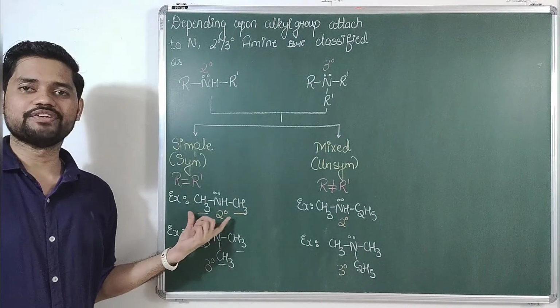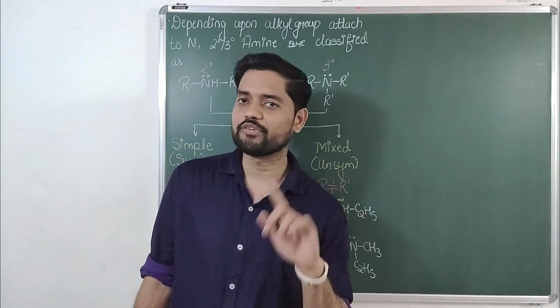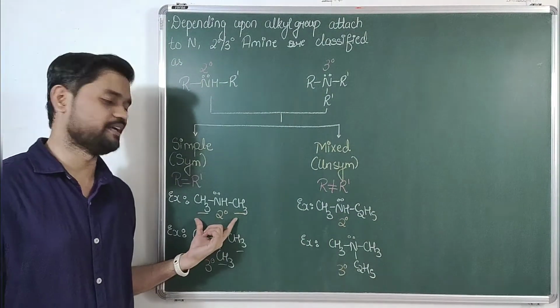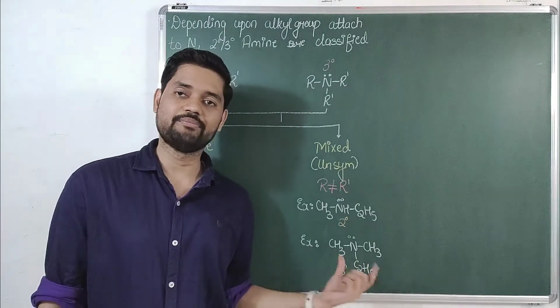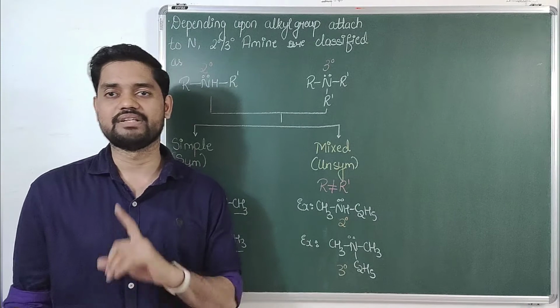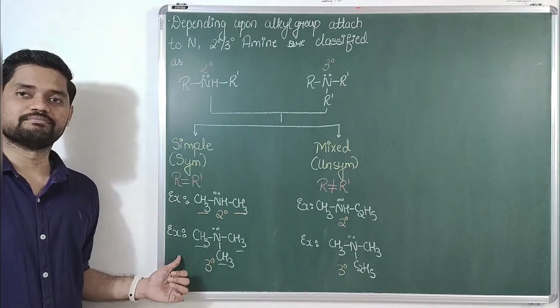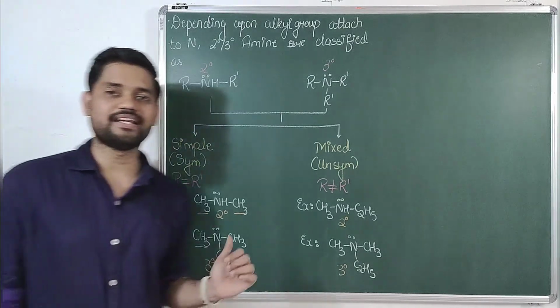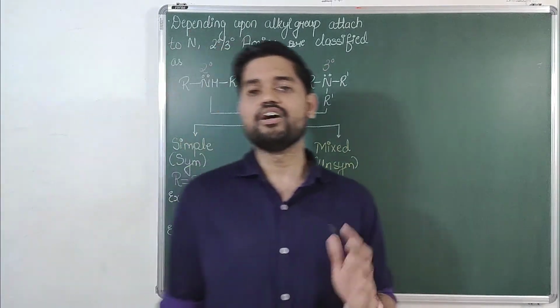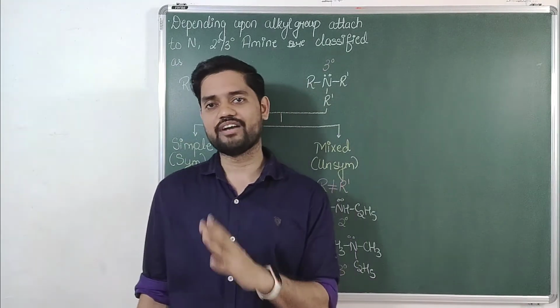For 2 degree, it is obvious that there are only two alkyl groups. So either one has to be different for mixed, or for simple, both have to be same. But there is a confusion for 3 degree. People sometimes think that there are two methyl groups, so it has to be symmetrical or simple. But the answer is no. All three have to be same for symmetrical or simple amines. So I hope I have given you clarity on the detailed classification of amines. As I said, amines are of two types.